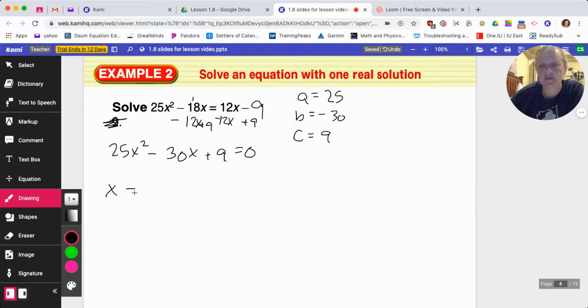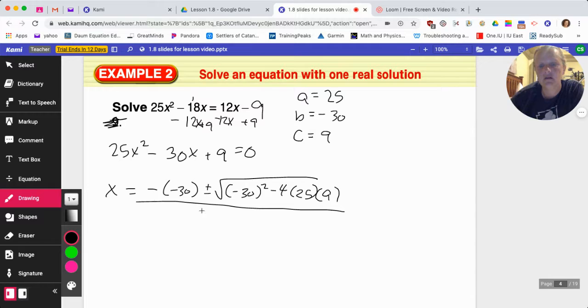So my answer is going to be x equals negative b plus or minus the square root of b squared minus 4 times a times c, all over 2a. Let's simplify. Negative 30 is 30.